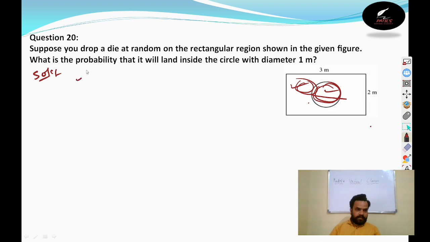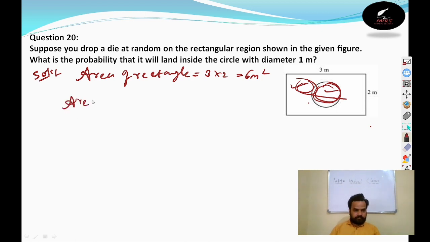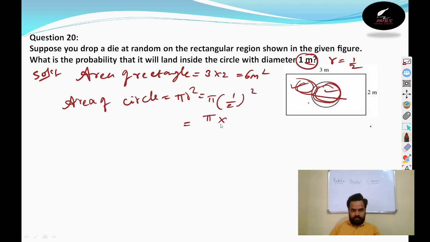Solution: area of rectangle. What is the area of a rectangle? Length into breadth, 3 into 2, 6 meter square. What is the area of a circle? Formula is pi r square. Here 1 meter they given is the diameter. If the diameter is 1, then what will be the radius? It is 1 by 2. So pi r square is pi into radius 1 by 2 whole square, which is pi into 1 by 4. That is pi by 4.